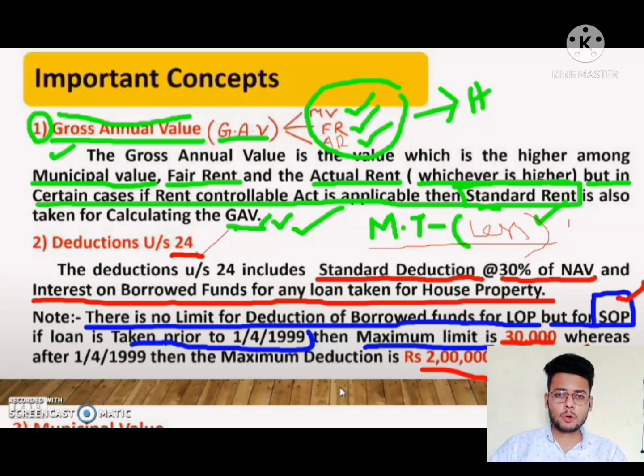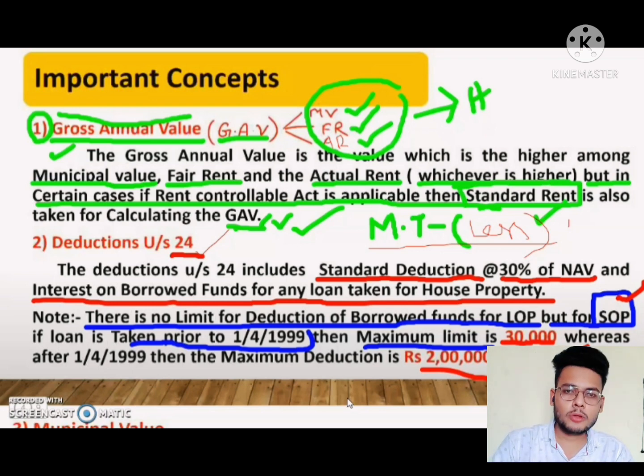Okay, so if there is a self-occupied house, then we need to take some limit. If the loan is taken before 1999, then the limit is 30,000 rupees only. But if the loan is taken after 1999, then the maximum limit is 2 lakh rupees. Clear? So after deducting all this, we will get income from house property.